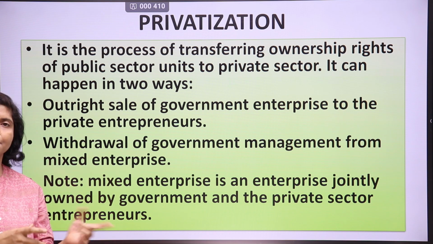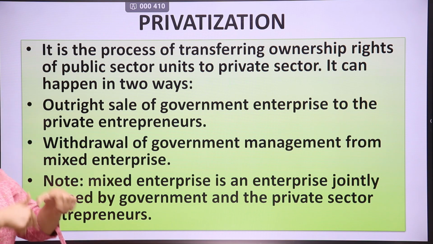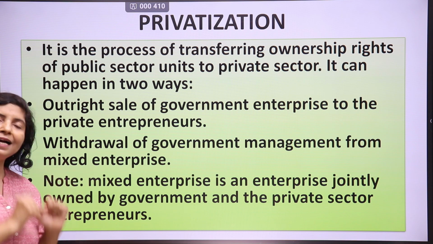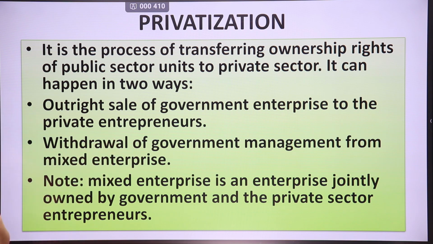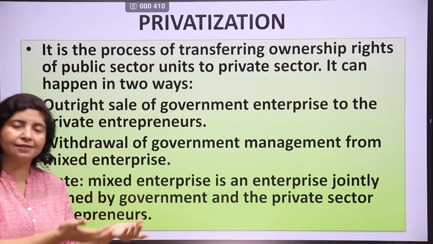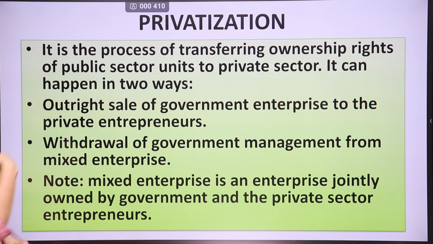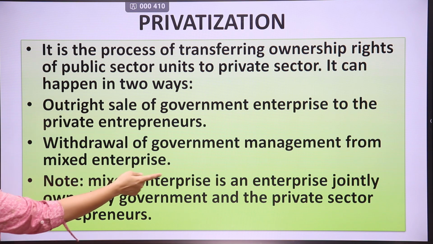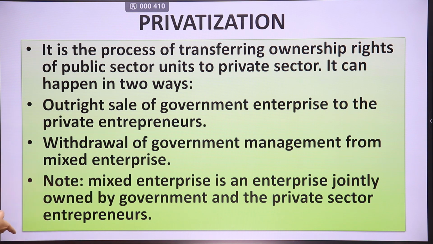But if government decides to withdraw its shares or sell its shares to Reliance, that means it is privatizing that unit. Note, a mixed enterprise is an enterprise jointly owned by government and private sector entrepreneurs.